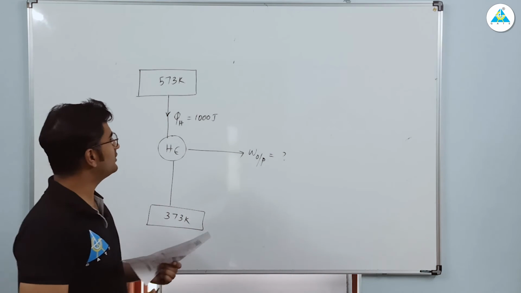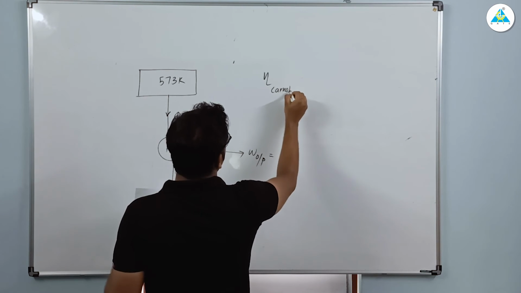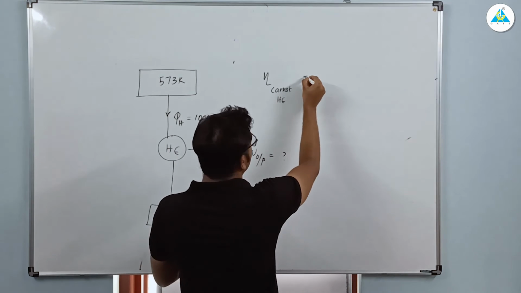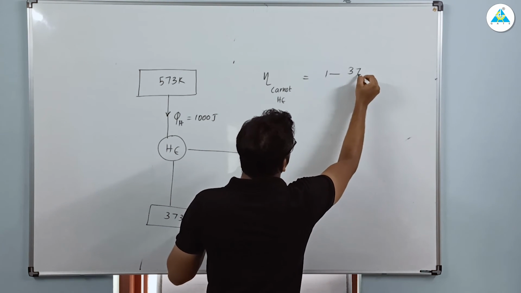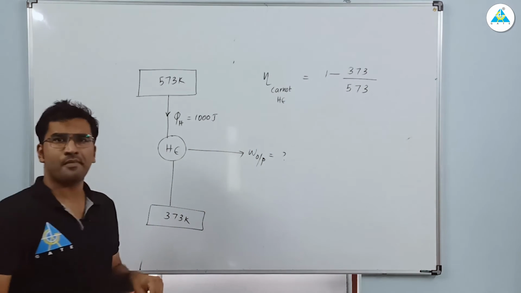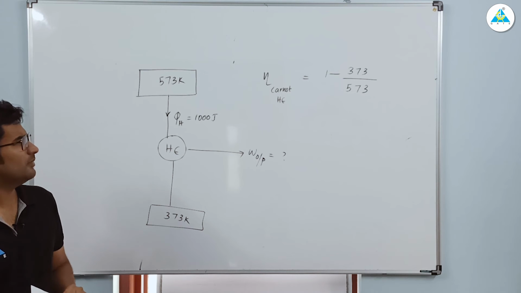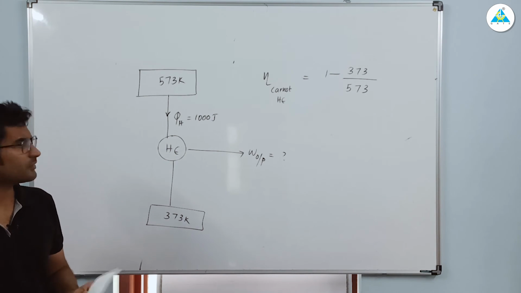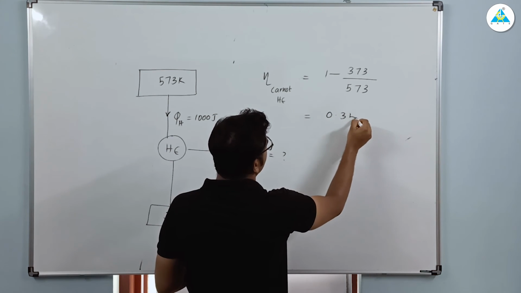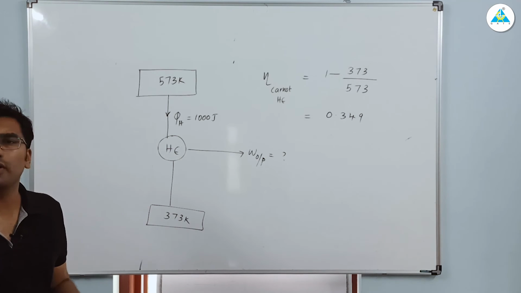So, what will be the efficiency of this Carnot heat engine between 573 and 373? It will be 1 minus 373 divided by 573. Find the value. I think you will be getting 0.349 or something. Clear? So the efficiency is 34.9 percent.